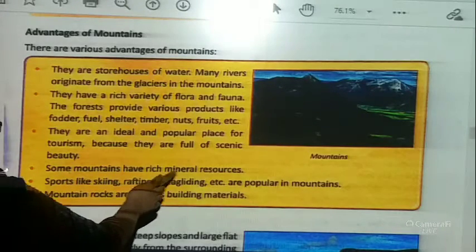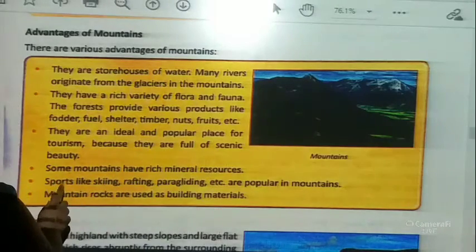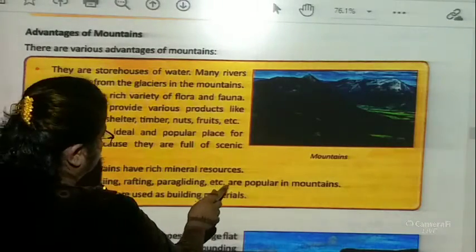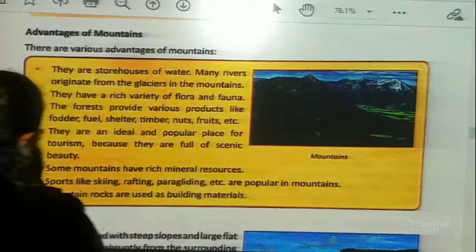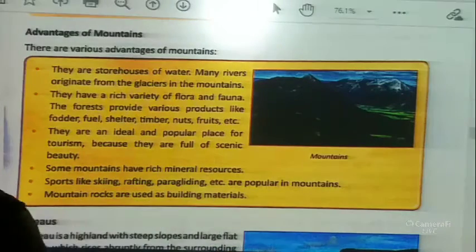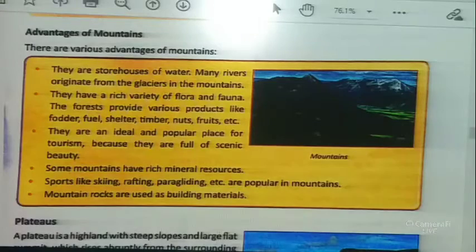Some mountains have rich mineral resources. Sports like skiing, rafting, paragliding, etc. are popular in mountains. Mountain rocks are used as building materials. Now children, these are the various advantages of a mountain.